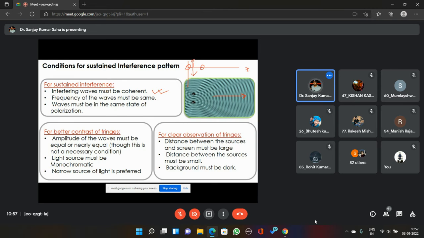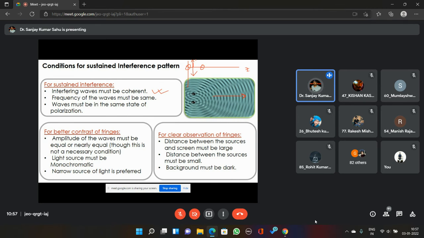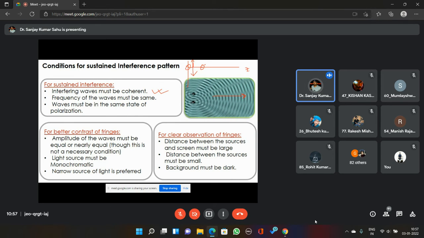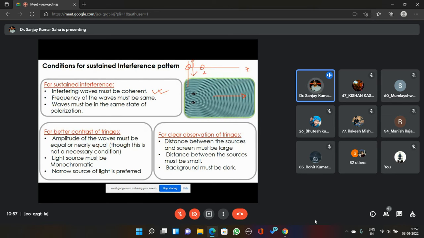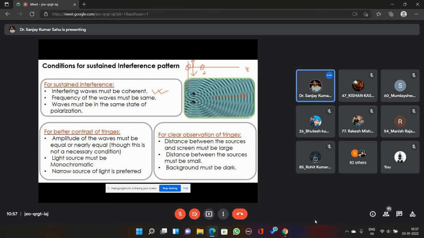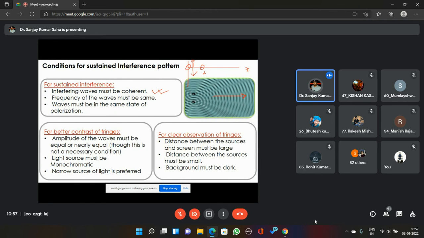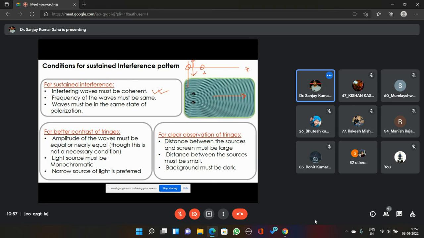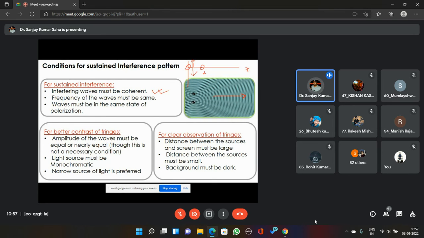Now this wave can be called a y polarized wave, and the second wave can be called an x polarized wave, because the vibrational plane is on the x-axis. Here the vibrational plane is on the y-axis. Now any vibrational plane can happen. There can be any vibrational plane, 45 degrees to the x-axis, 30 degrees to the x-axis. Anything can happen, but we can always divide them into two perpendicular components. That's why I'm discussing these two.